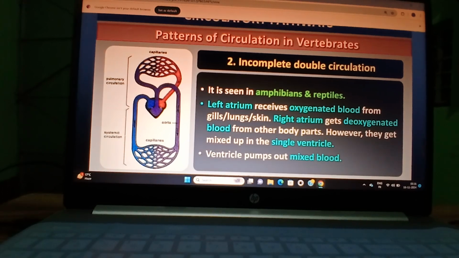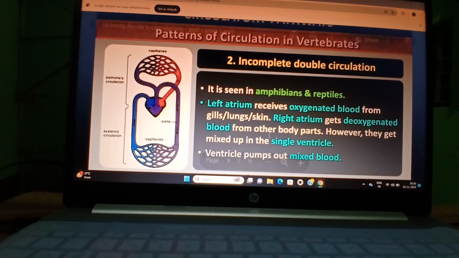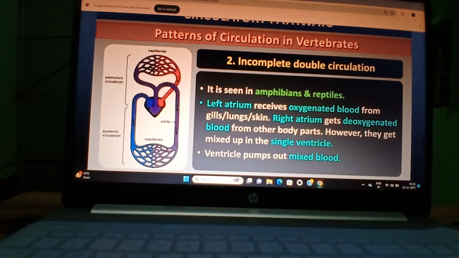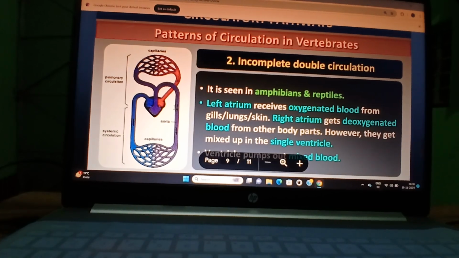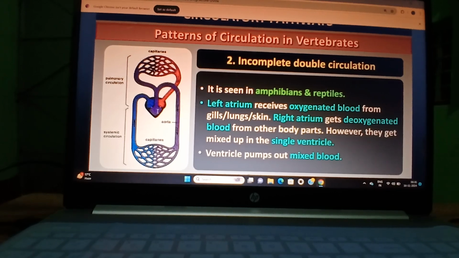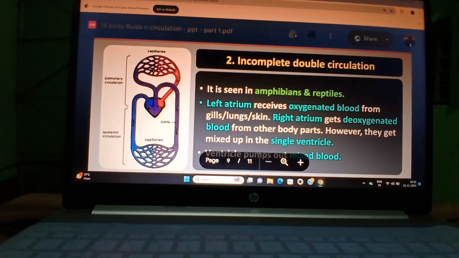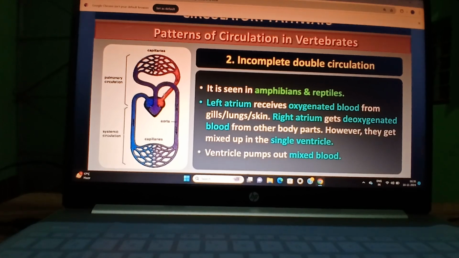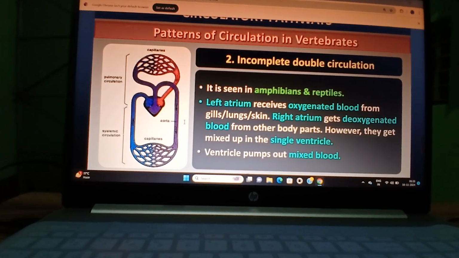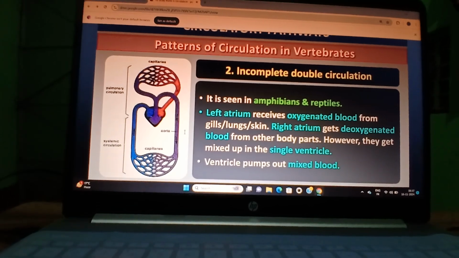The right atrium receives deoxygenated blood from other body parts. However, they get mixed in the single ventricle. Here mixing takes place, and after that mixed blood goes to the lungs for purification, and this mixed blood also goes to the whole body. So it is known as incomplete double circulation.